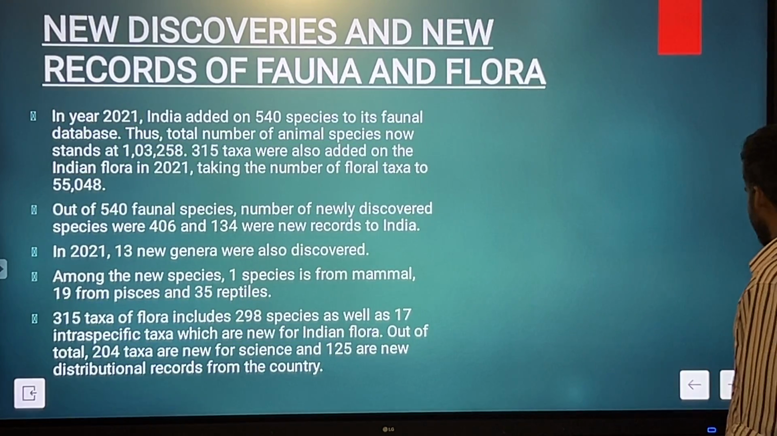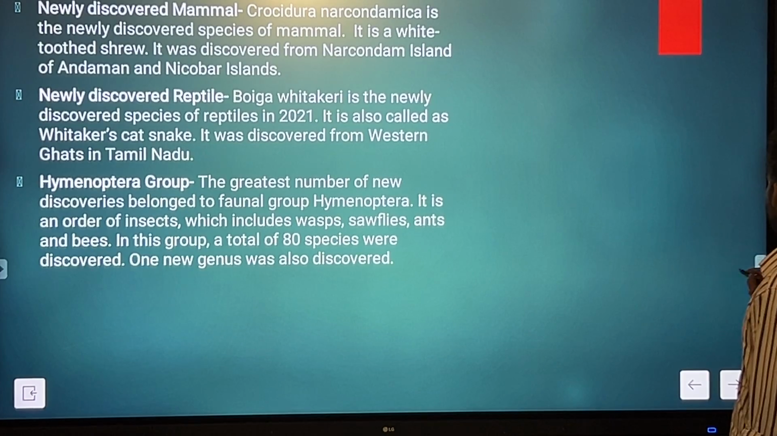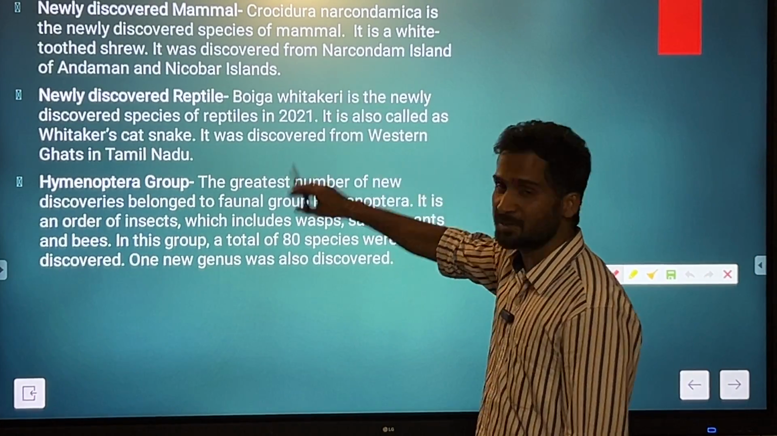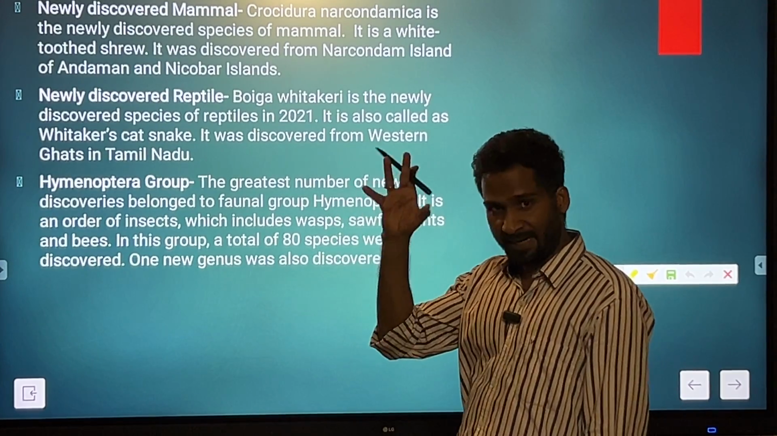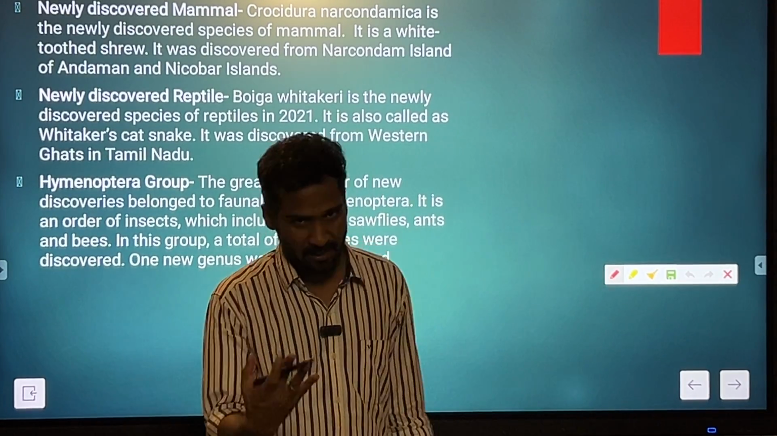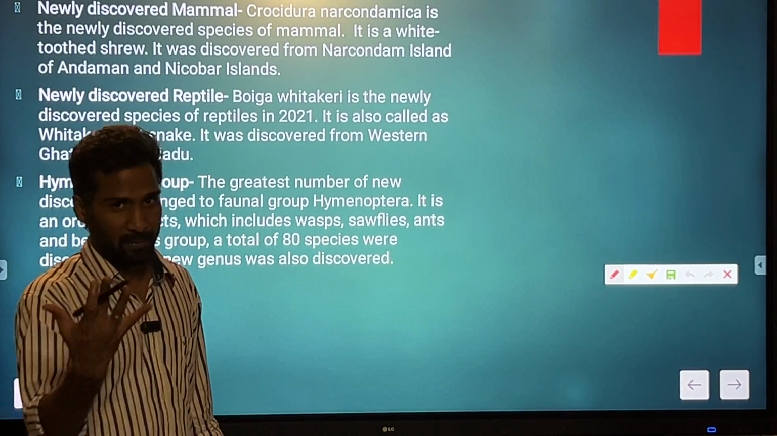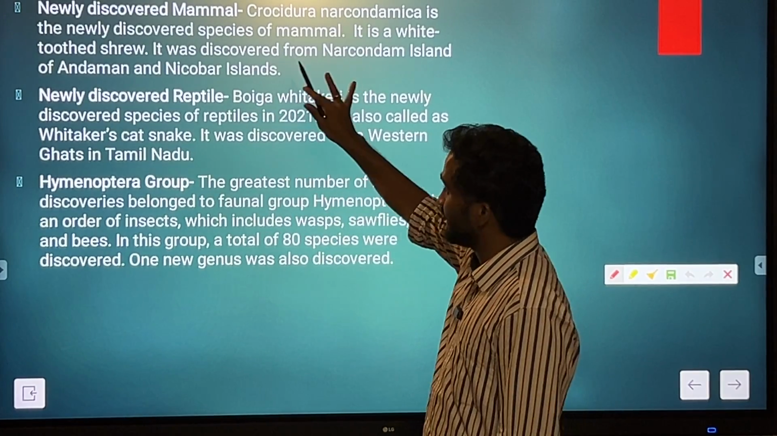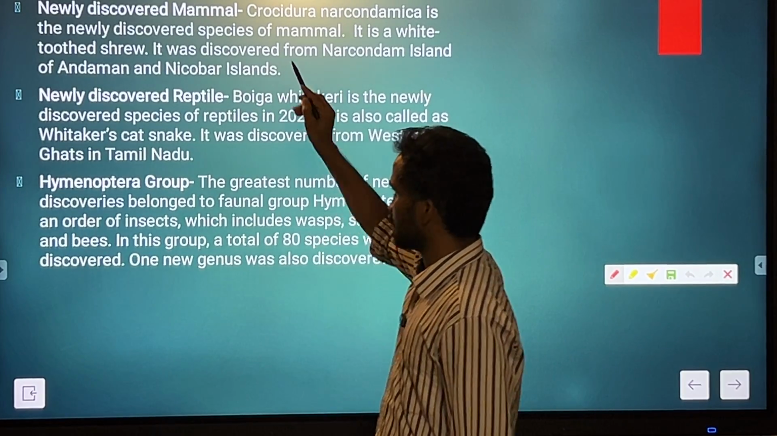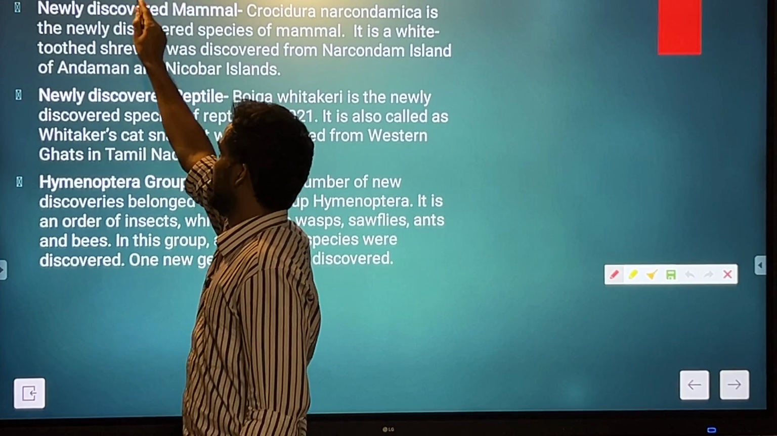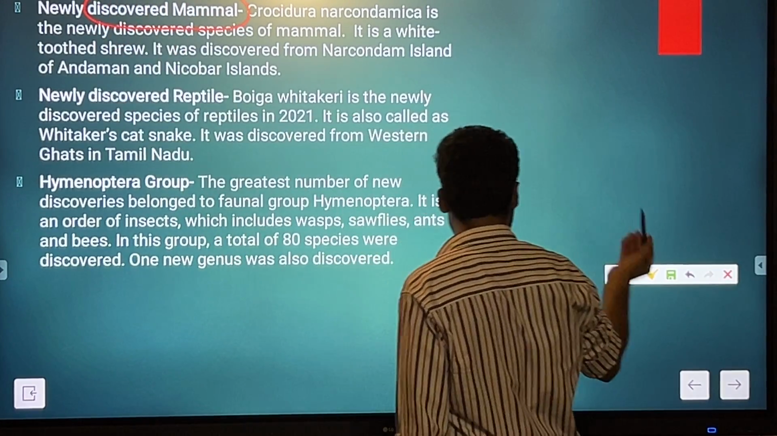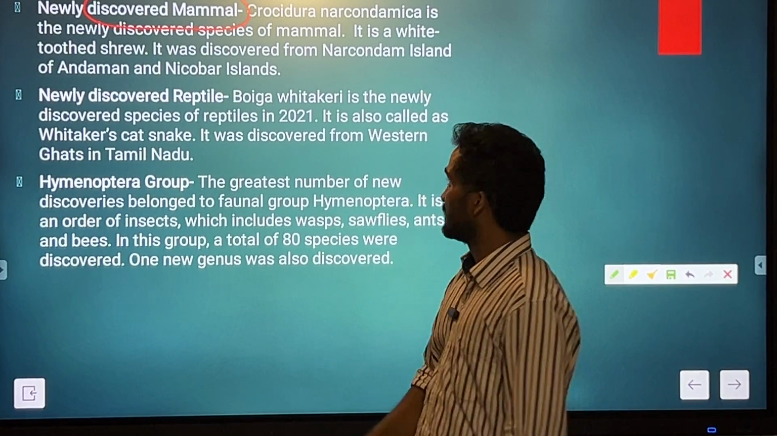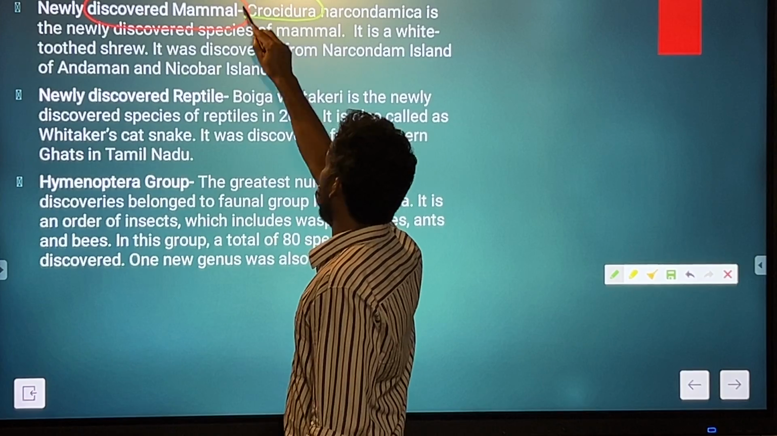moving further. The newly discovered mammals, these names you should remember. Those additions: nearly 500 species in fauna, nearly 300 to be exact, 315 in flora. And now the certain important mammals that you should know, which are newly discovered. UPSC has every now and then framed questions pertaining to such new additions. So first thing, Crocidura